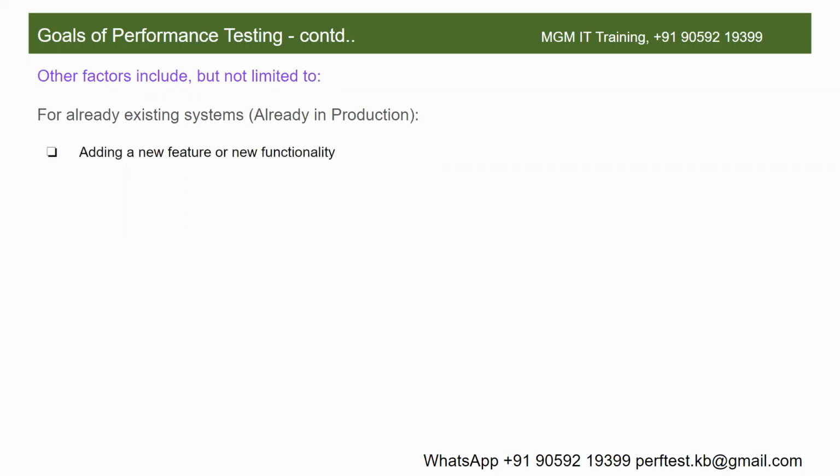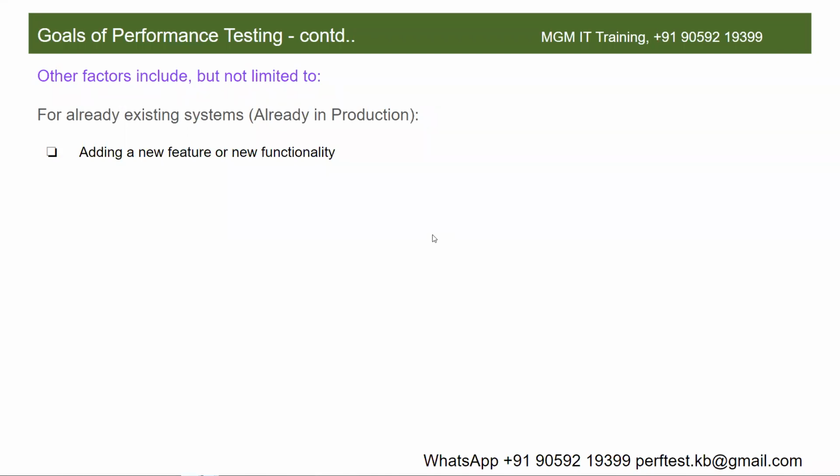The first one is whenever some new feature or new functionality is added to the application, then we do performance testing, right? Yesterday I gave some examples for this also. Can someone recollect what example I gave for adding a new feature? The IRCTC confirm probability. Right. Redbus. Yeah, Redbus. So I gave examples of IRCTC and Redbus.